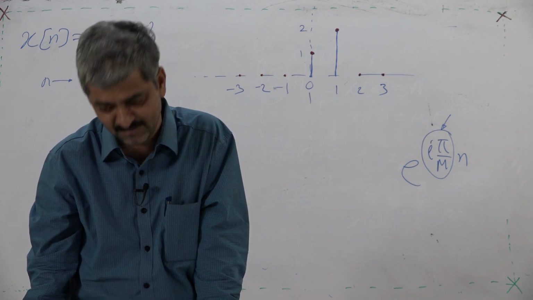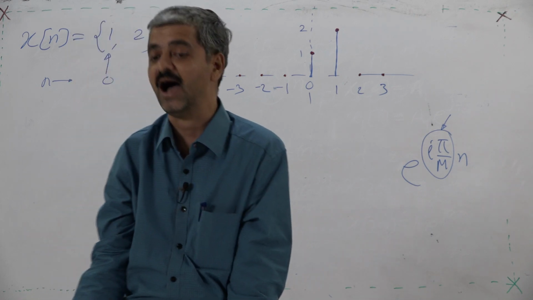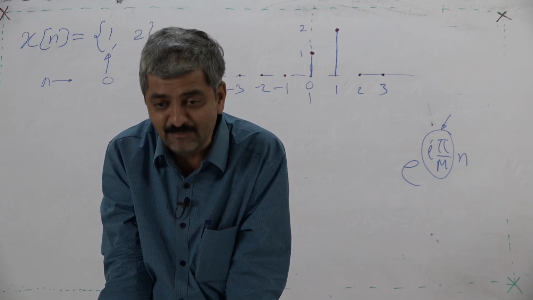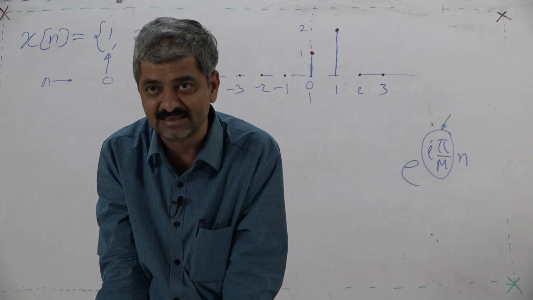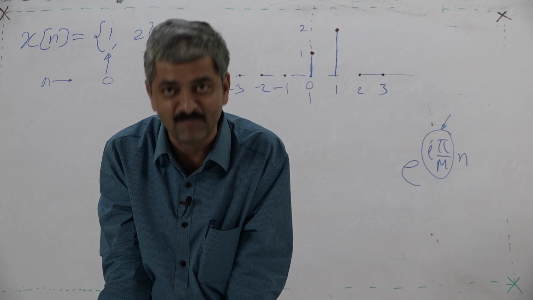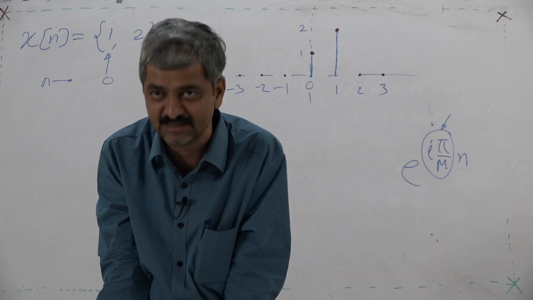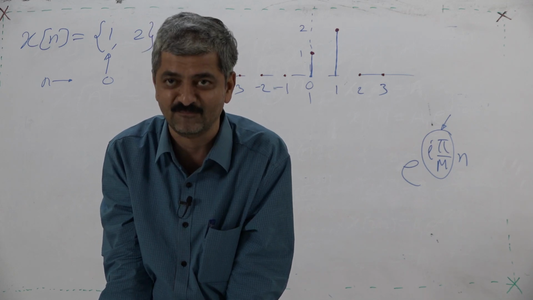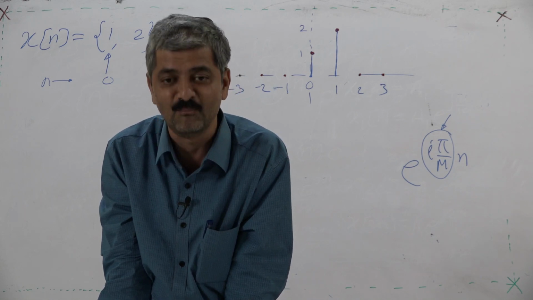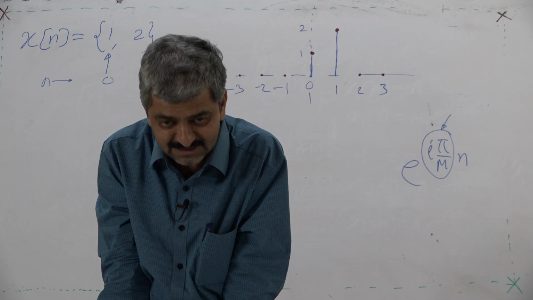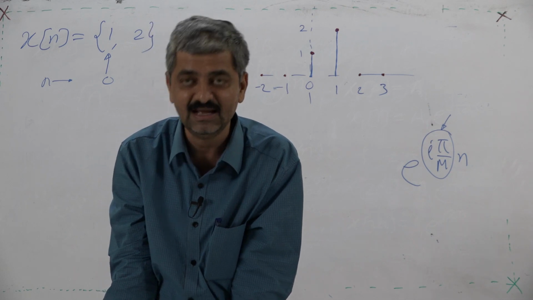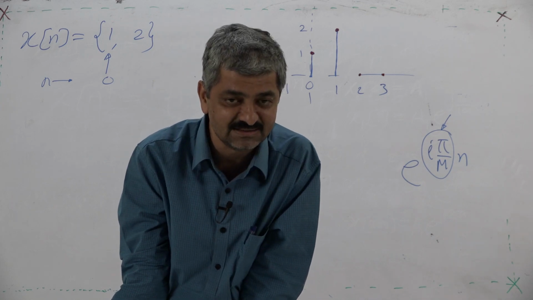My subcomponents are repeating. They are repeating with what period? After how many samples do they repeat? They repeat after 2m samples. So if I make m equal to infinity, in that case my subcomponents will never repeat, or they will repeat after infinite samples.